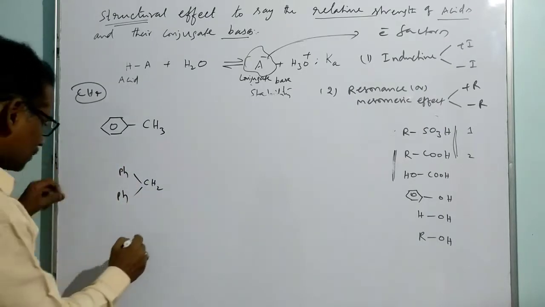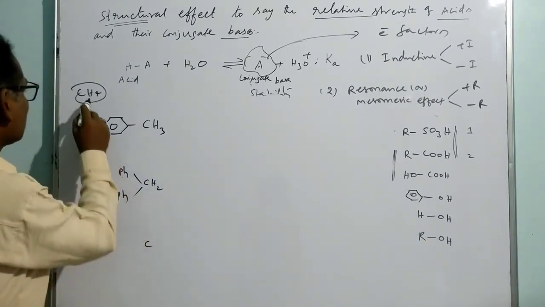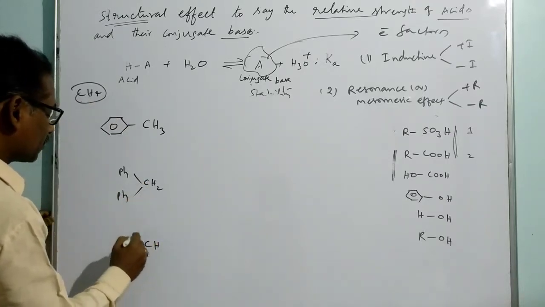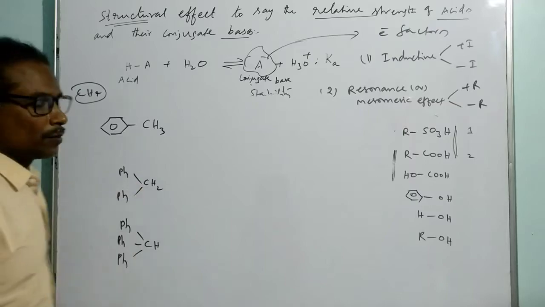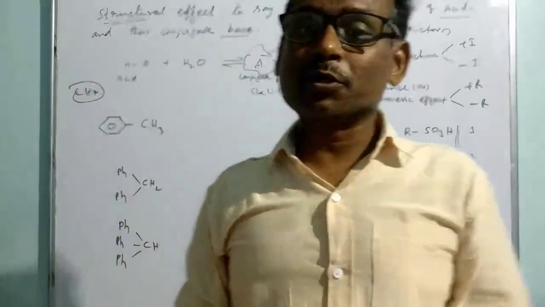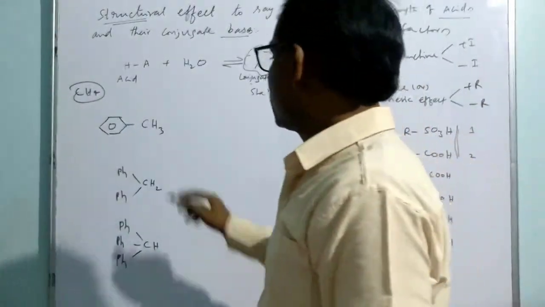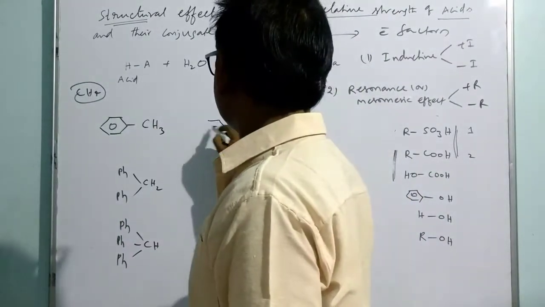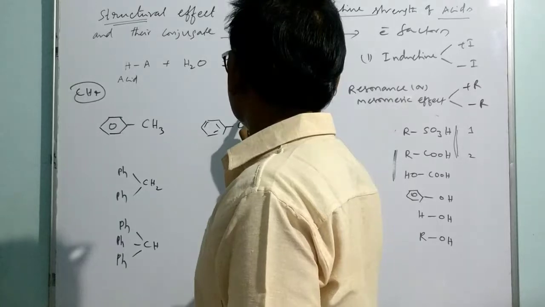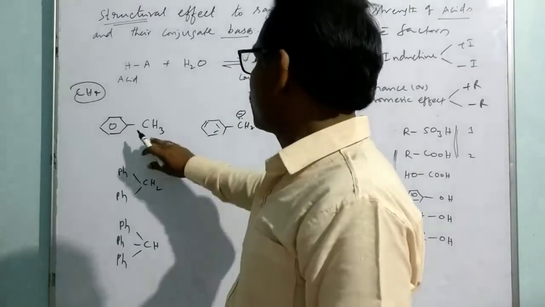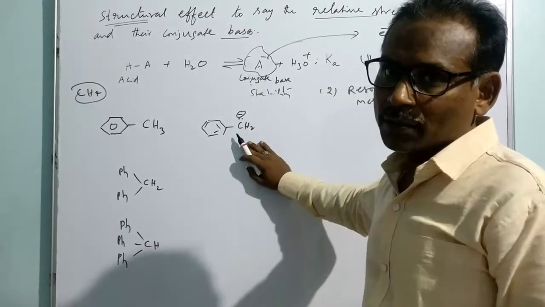Let me take another example, where three hydrogens are replaced with phenyl groups. So we got these compounds. In which case is it a stronger acid? So what is its conjugate base? The conjugate base of this is nothing but C6H5CH2 minus. This is, after ejection of a proton, the respective conjugate base.